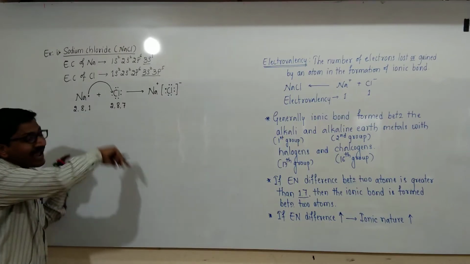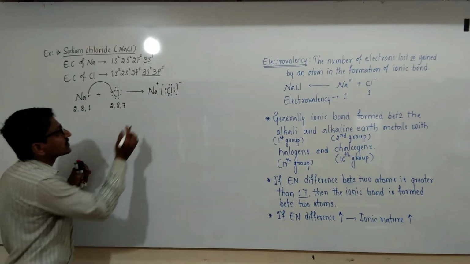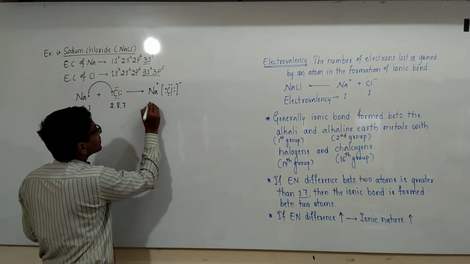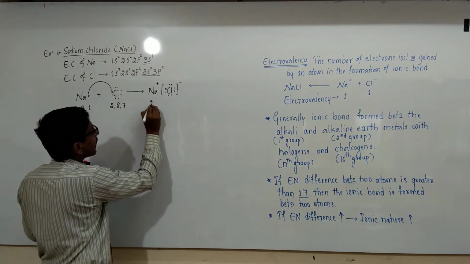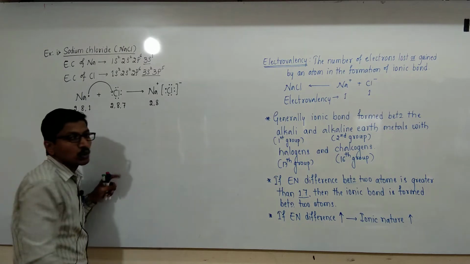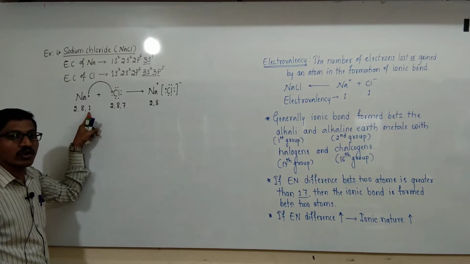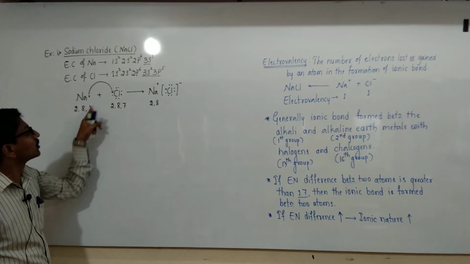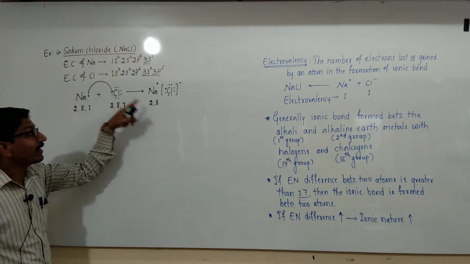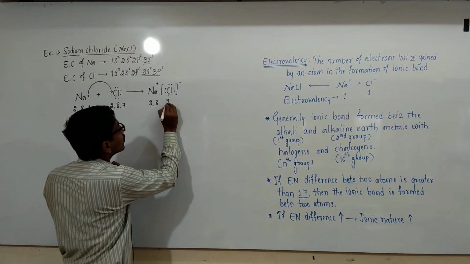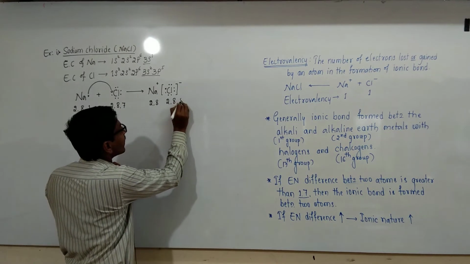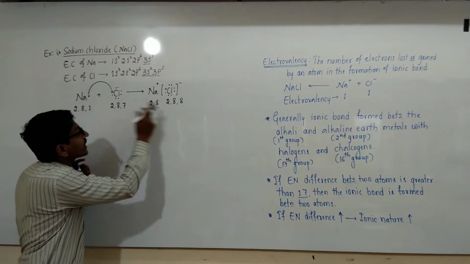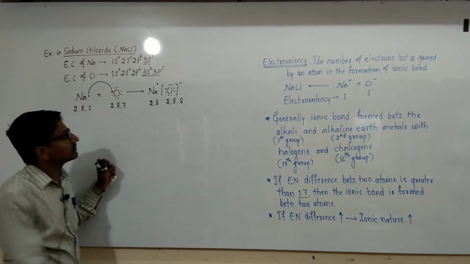After losing and gaining electrons, these ions attain noble gas configuration, that is sodium is 2, 8. This valence electron is lost and transferred to chlorine, and chlorine gets converted into 2, 8, 8. The 7 becomes 8, and the 1 is lost.